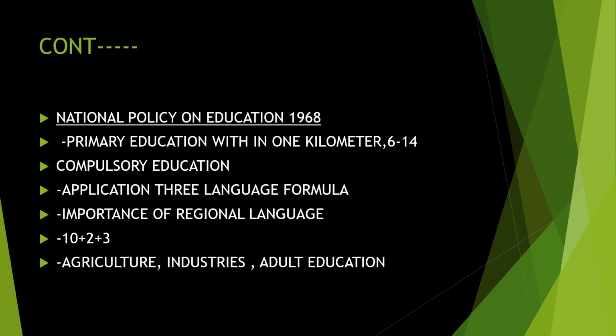So within 1 kilometer, everyone should get primary education. And 6 to 14 compulsory education. This is the main aim of the 1968 National Policy on Education.